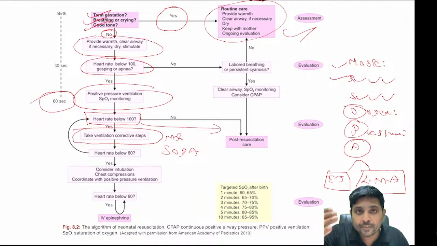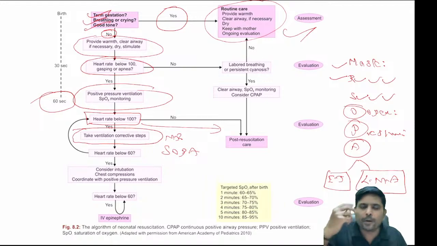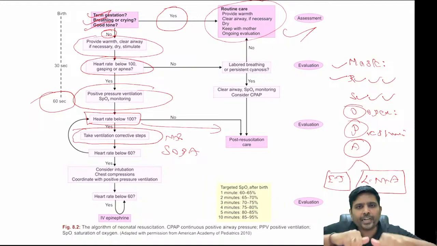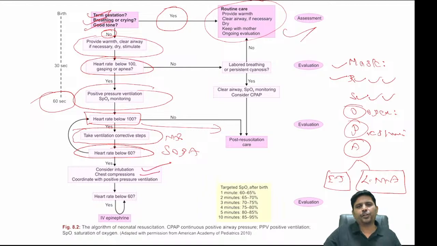But if the heart rate is less than 60 per minute, what you need to do? Right now, your heart loses its capacity to pump on its own. That's why you need to start your cardiac massage. So when the heart rate is less than 60 per minute, you need to intubate the child. Chest compression you need to start.